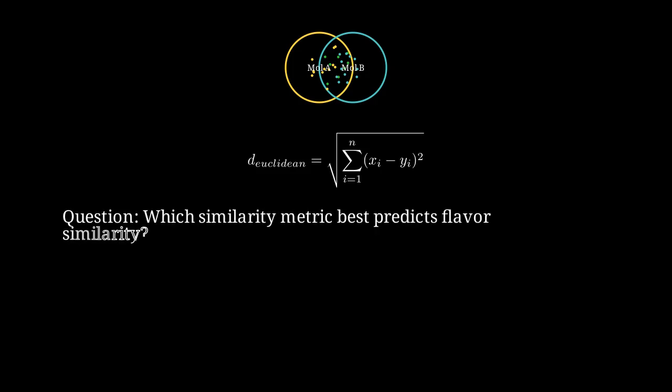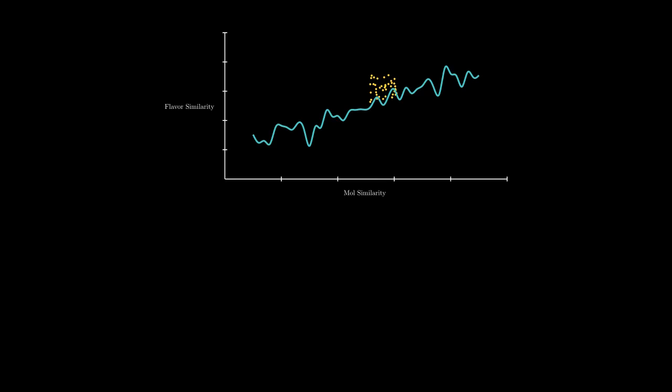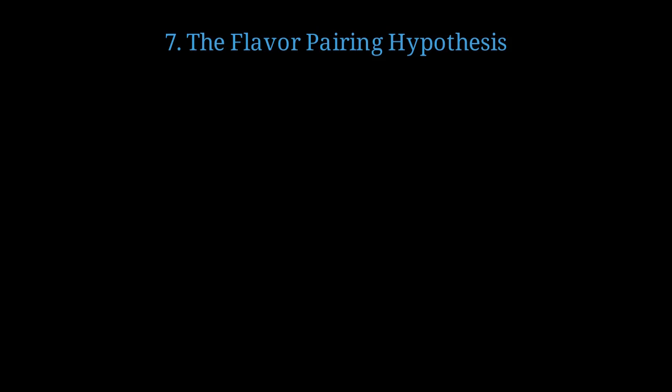An important question is which similarity metric best predicts perceived flavor similarity between molecules. Empirical data shows moderate positive correlation between molecular similarity and flavor similarity, with correlation coefficients around 0.6 to 0.7. The answer is that learned embeddings from neural networks typically outperform classical similarity metrics by capturing nonlinear flavor-relevant features. The flavor pairing hypothesis suggests that ingredients sharing key volatile compounds create harmonious combinations. Two foods sharing a key volatile compound are hypothesized to pair well because they activate overlapping sensory pathways.